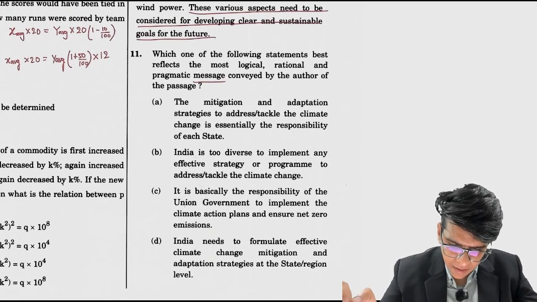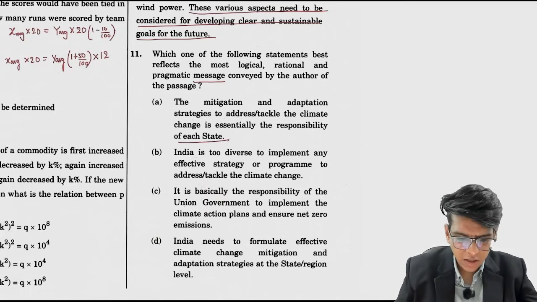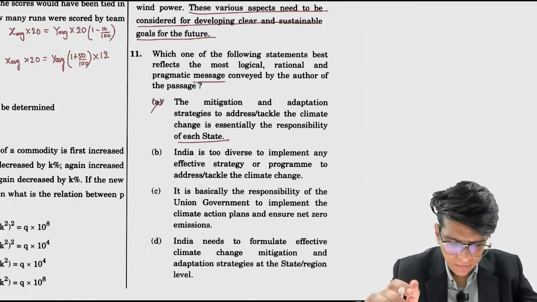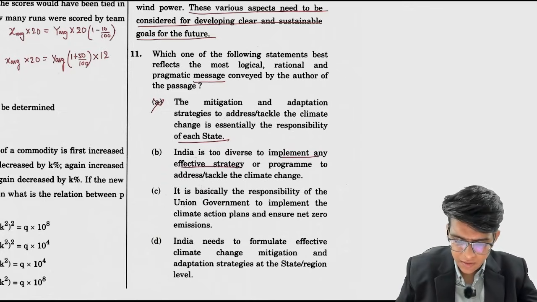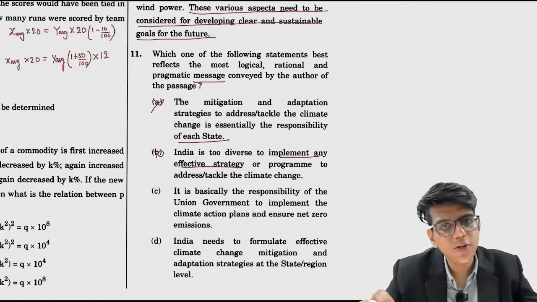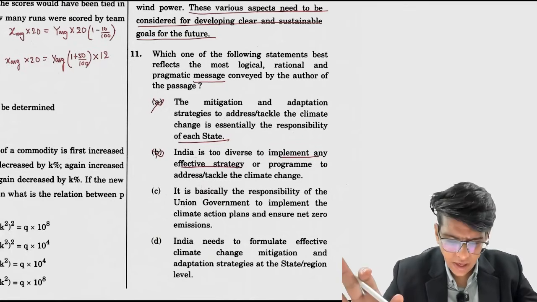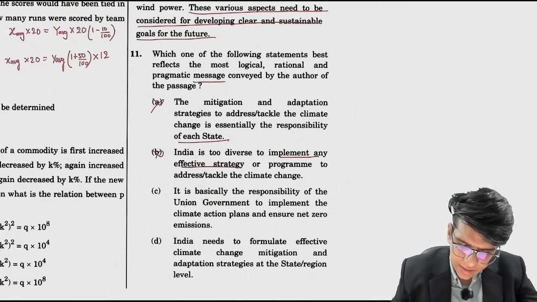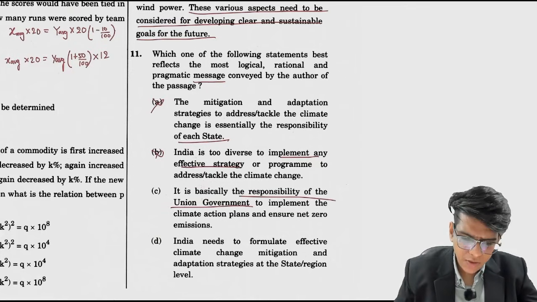The mitigation and adaptation strategies to tackle climate change is essential. The responsibility of state. Now essential, the responsibility is not defined यहाँ पे, है ना? India is too diverse to implement any effective strategy. Should be location based, but we can't say that there are no effective strategies. ठीक है? It is basically the responsibility, again the responsibility uniform government जरूरी नहीं है ना.